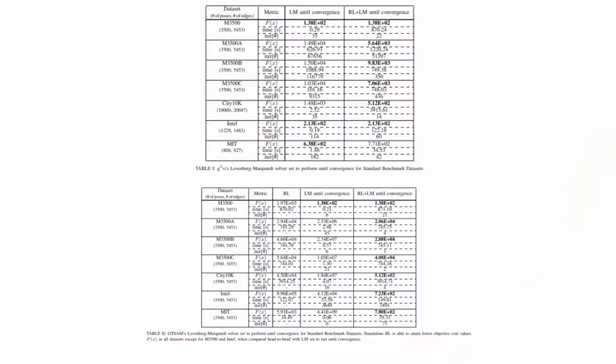These tables indicate the performance comparisons amongst the proposed approach and Levenberg-Marquardt solvers implemented on G2O and GTSAM set to run until convergence. It can be observed in Table 2 that standalone reinforcement learning outperforms GTSAM's Levenberg-Marquardt solver on challenging instances with very poor initial guesses where traditional gradient-based solvers fail to decrease the observed cost.